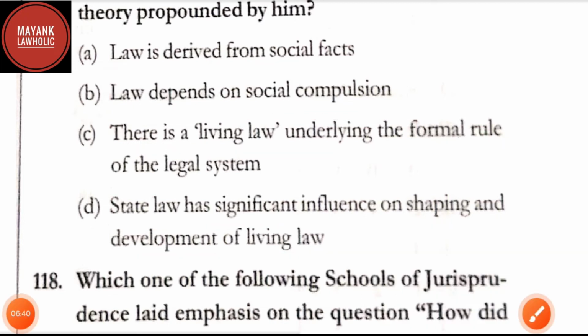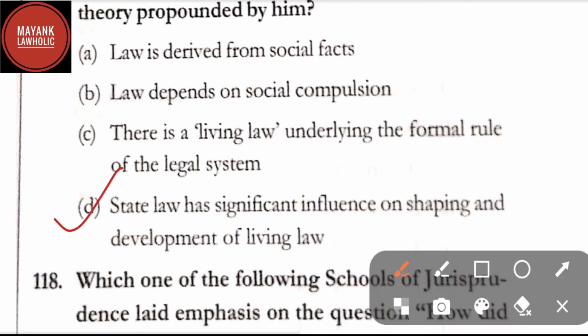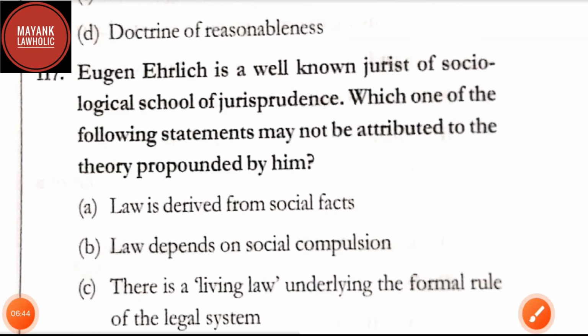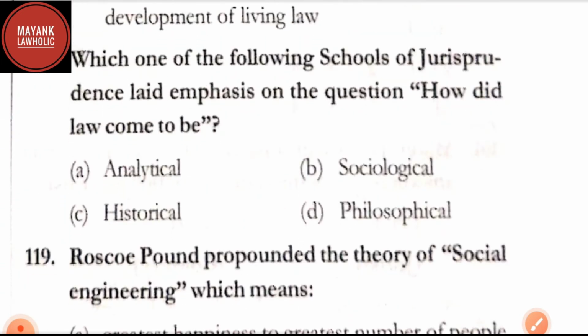In question number 117, correct answer is option D. Option D is what has been asked as not attributed to the theory propounded by him, whereas the other options A, B, and C are related to Eugen Ehrlich, a well-known jurist of the sociological school of jurisprudence. Now let us proceed to question number 118.